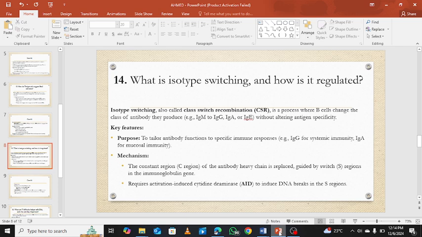And the mechanism of this isotype switching is that the constant region C, the main part found on the heavy chain of the antibody, is replaced, guided by switch S regions of the immunoglobulin gene. It requires activation-induced cytidine deaminase, AID, to induce DNA breaks in the S region.